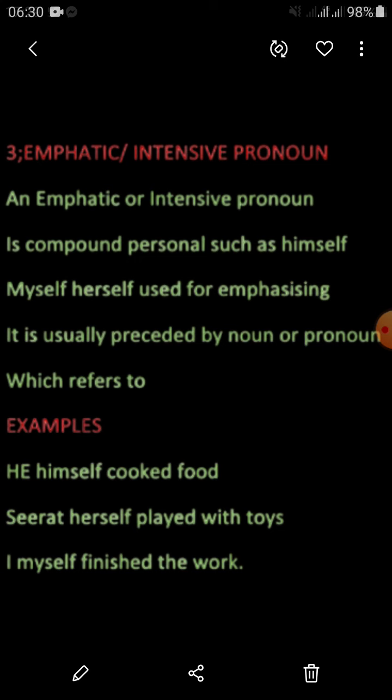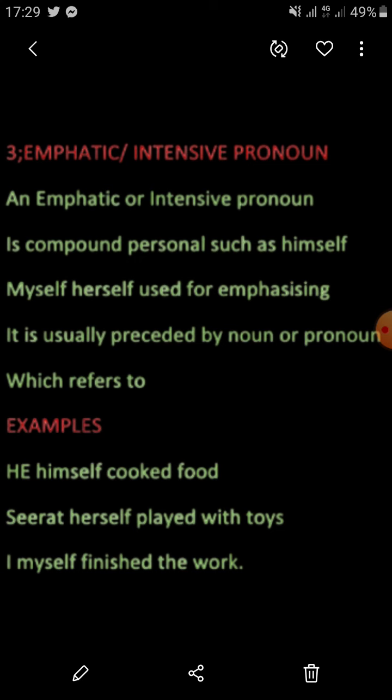An emphatic pronoun or intensive pronoun is a compound personal pronoun such as himself, myself, herself, used for emphasizing. That's it. And it is usually preceded by the noun or pronoun which it refers to.